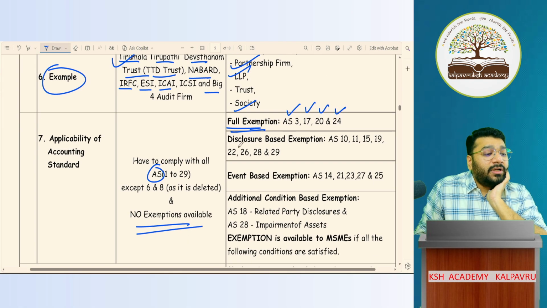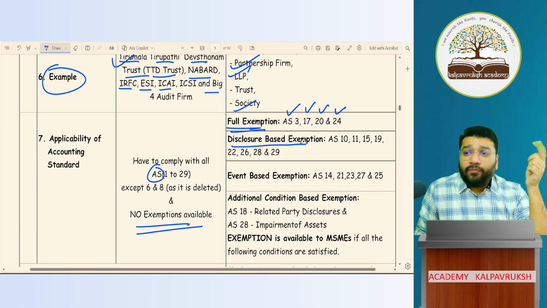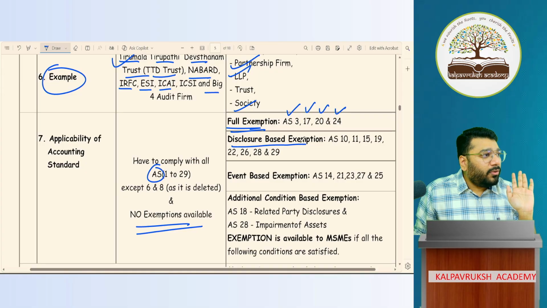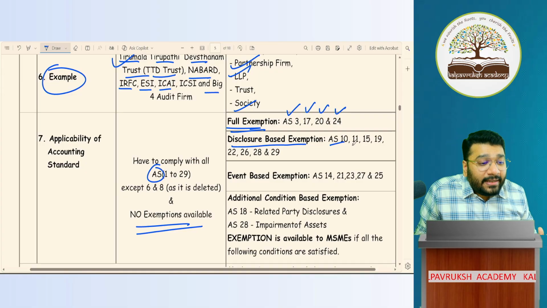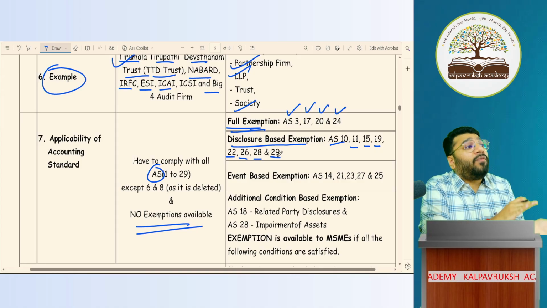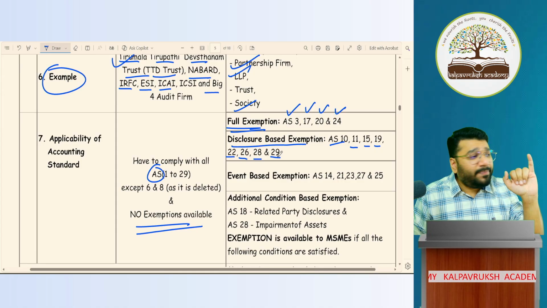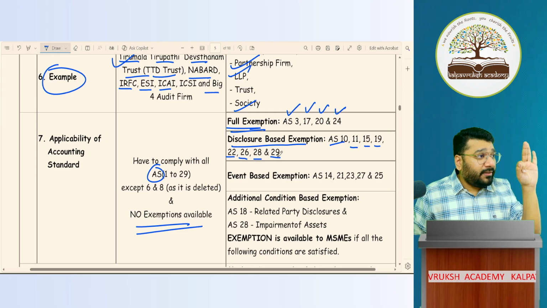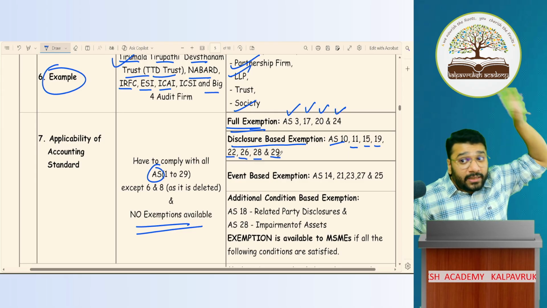Then you have disclosure-based exemption. It means you have to follow the AS, but wherever the disclosure part is coming, that alone is not required. Which AS are these? 10, 11, 15, 19, 22, 26, 28 and 29. For all these AS, you partially follow the measurement aspect, recognition aspect and presentation aspect. Disclosure is not required.